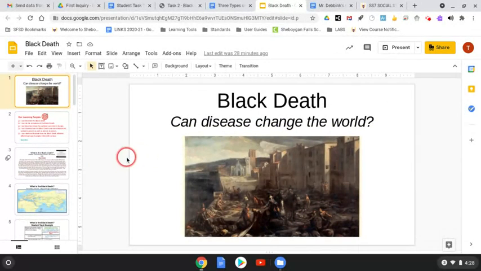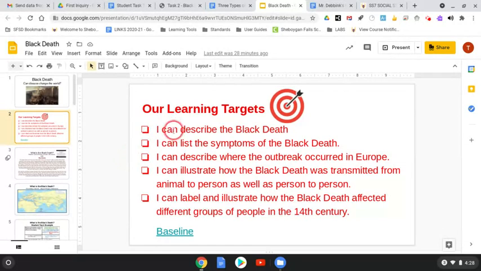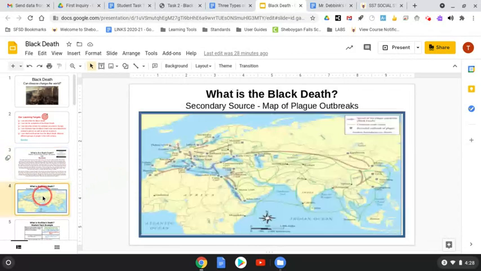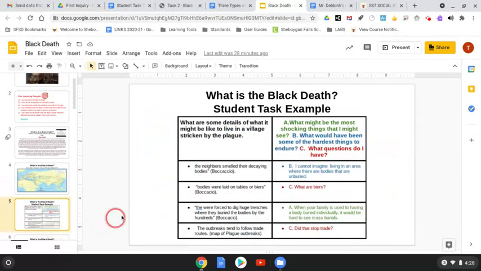And there's our first slide, Black Death, Can Disease Change the World? The second slide lists all of the learning targets. And for the first portion, you're dealing with the first two learning targets. I can describe the Black Death, and I can list the symptoms of the Black Death. We actually have some sources here for you. One of them is by Boccaccio, and it talks about the conditions during the Black Death. And then there's a map which illustrates the movements of the Black Death and dates that go with it.